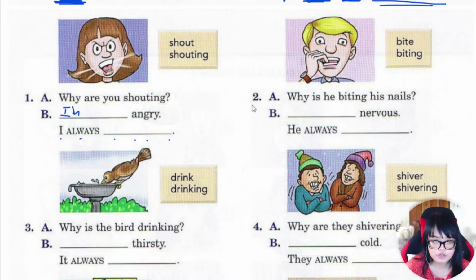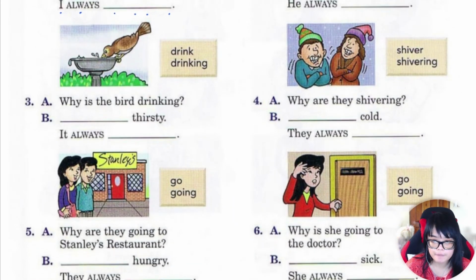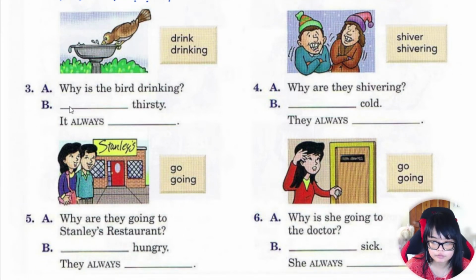Okay, let's go to number 2. Why is he biting his nails? Okay, right now. Why is he biting his nails? So your answer. Okay, let's go to number 3. Why is the bird drinking? Okay, now let's go to number 4. Why are they shivering? Shivering.